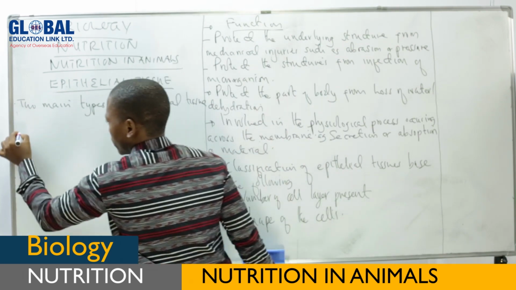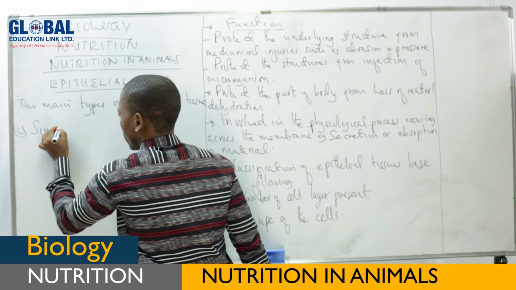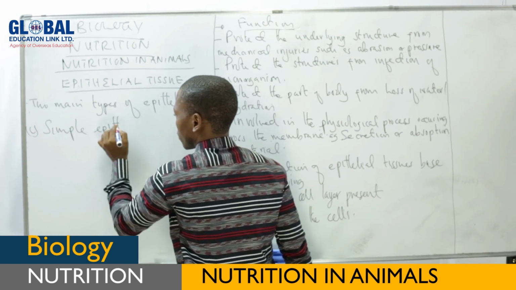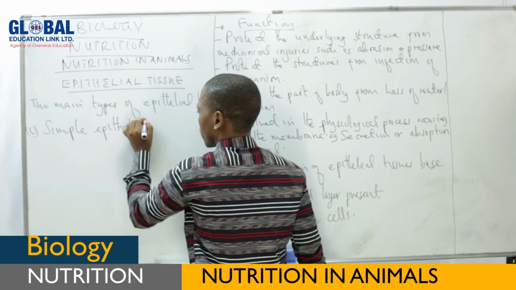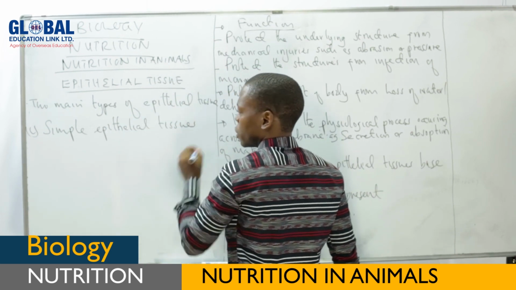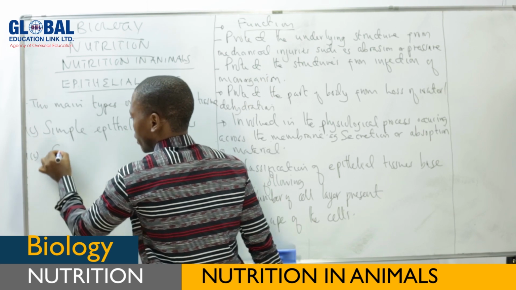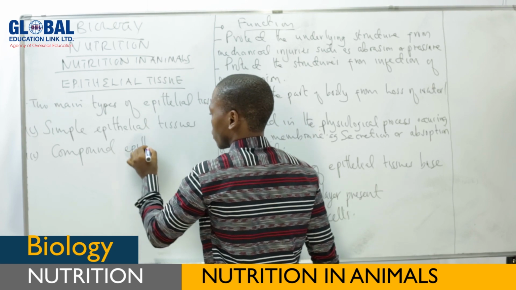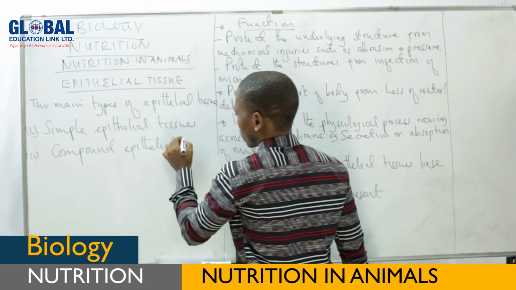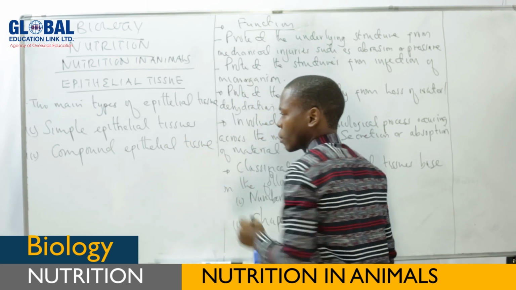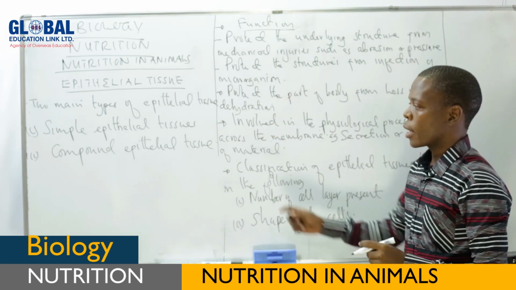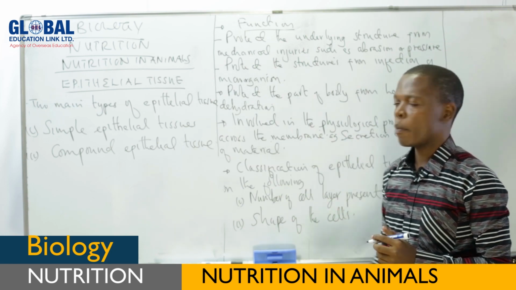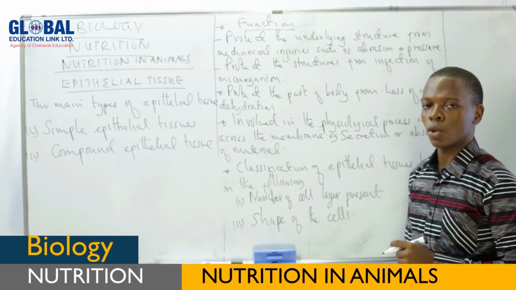These are simple epithelial tissue and compound epithelial tissues. What is the difference between these two? Simple epithelial tissue and compound epithelial tissues.